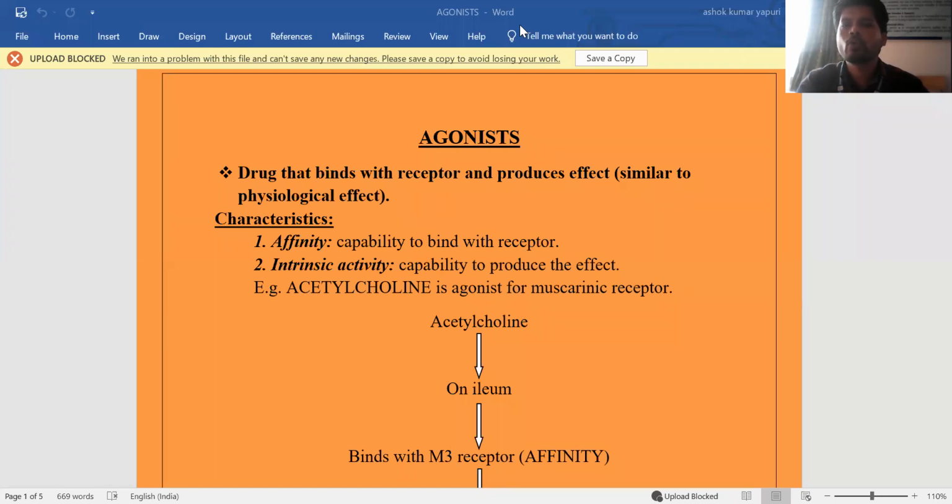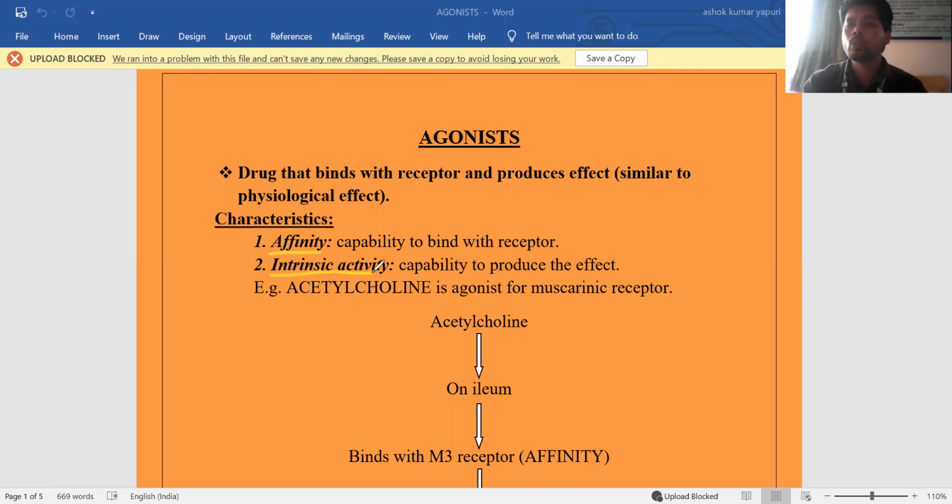And today we are going to discuss the definitions of agonist, antagonist, partial agonist, and inverse agonist. In the subject of pharmacology, there are a number of drugs. We categorize these drugs simply into agonist, antagonist, partial agonist, as well as inverse agonist. There are two parameters: one is affinity and the other one is intrinsic activity.